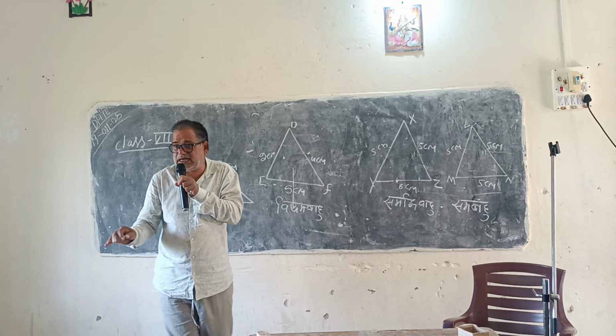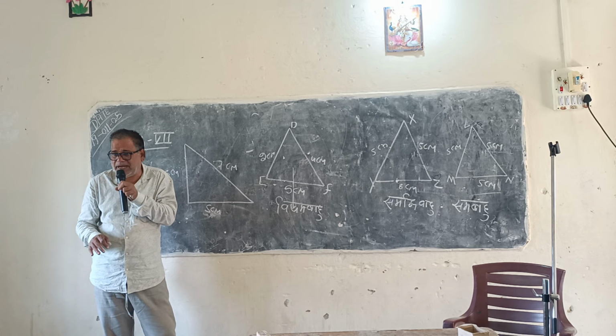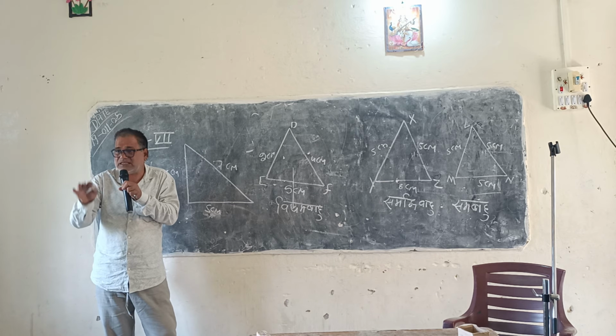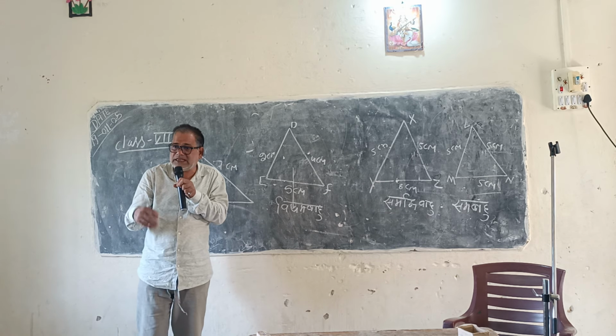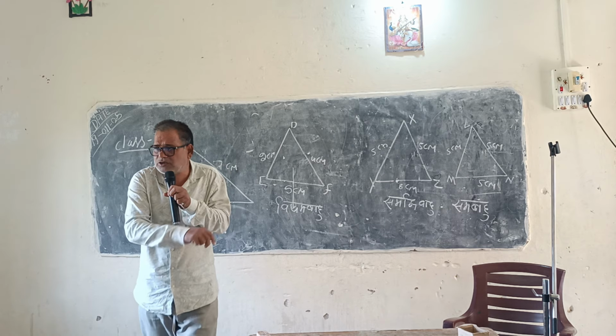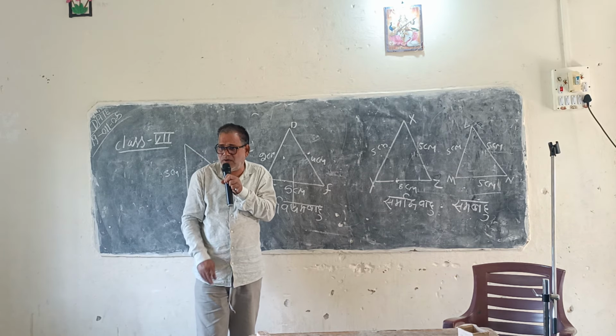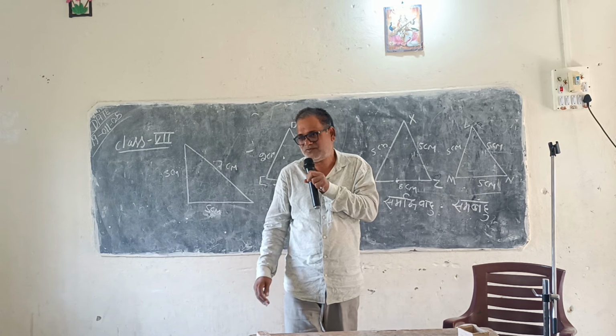If we consider the length of any triangle which is drawn in a plane, then there are three possibilities. First possibility is that the triangle in which no side is equal. Second is possible when two sides are equal. And third is possible in which all sides are equal.